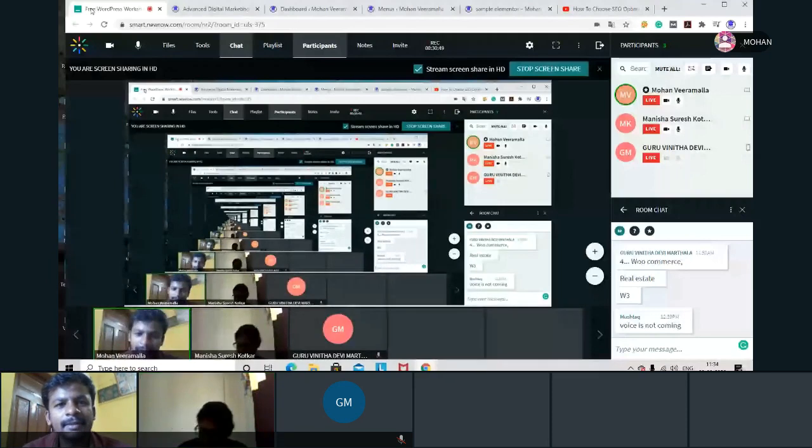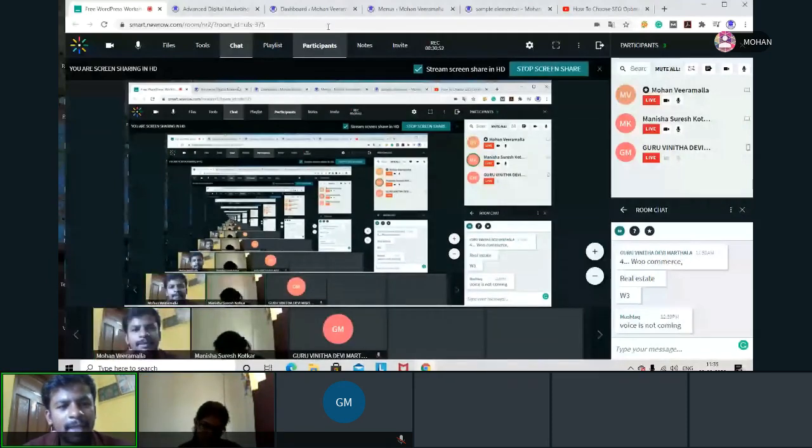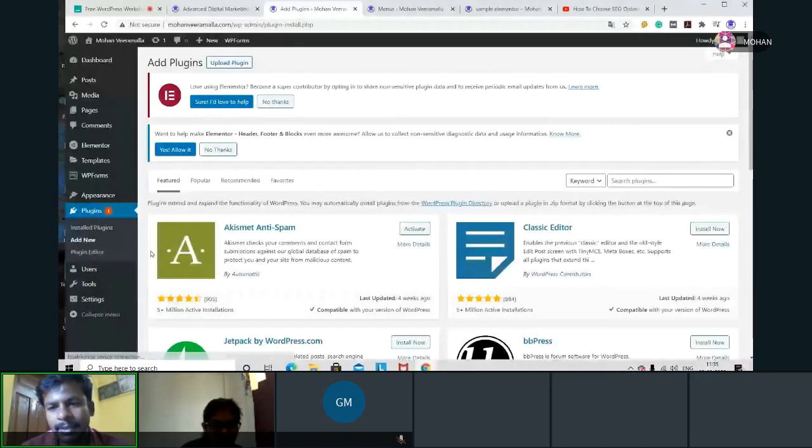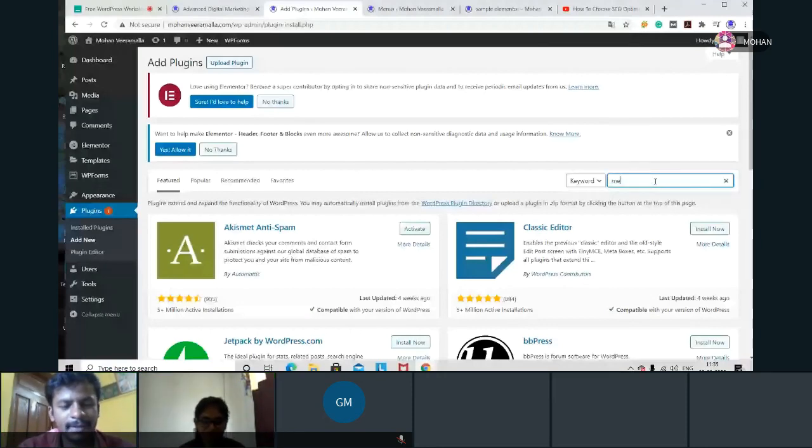So simply you have to go here, the dashboard, and I'm going to plugins. I want a new plugin now. The plugin I want is to show a slider. Then I'll go for Meta Slider. I'll search for Meta Slider. The plugin name is Meta Slider. See, that's why when you practice, then only you'll get this subject.